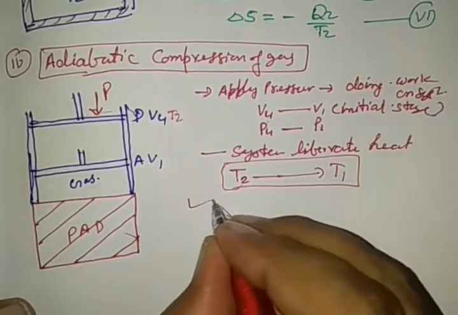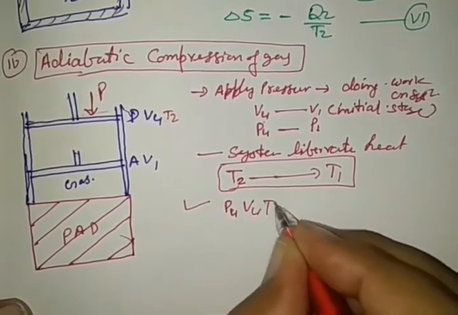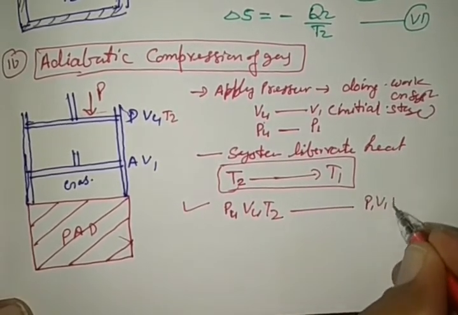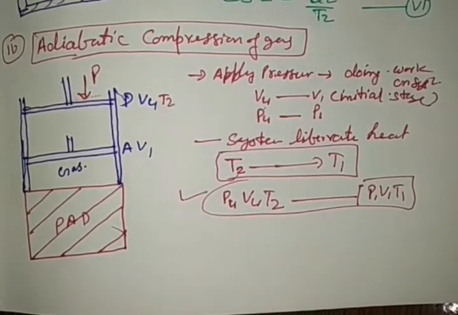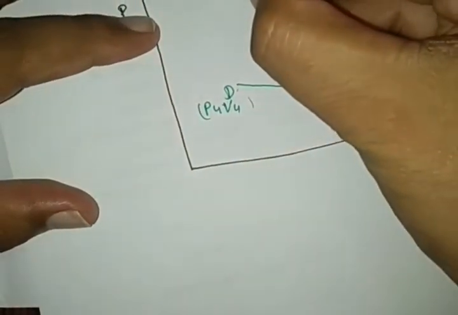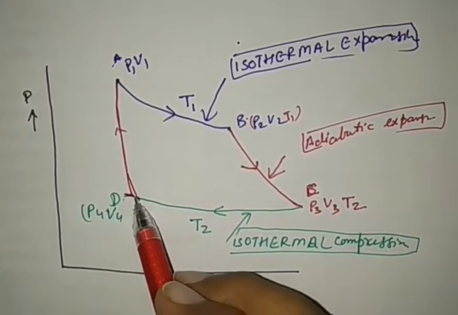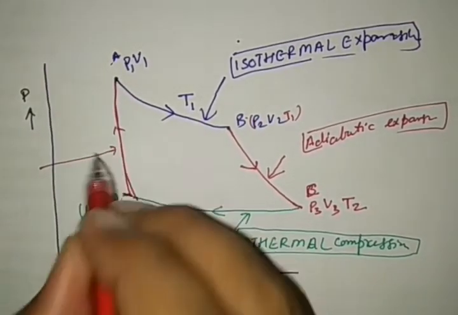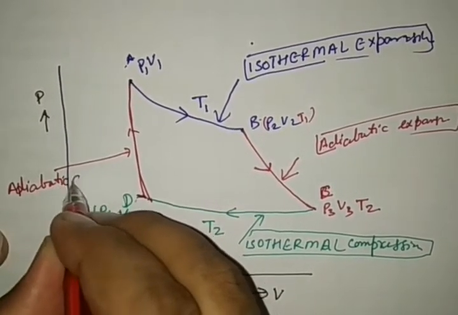Like that, the thermodynamic state P4, V4 and temperature T2 was converted to P1, V1 and T1 under these conditions. Right? It can be represented here in the graph also. Adiabatically, here in the fourth step, the system changes from D to A. So this is called adiabatic compression.